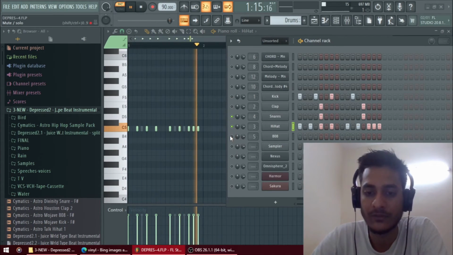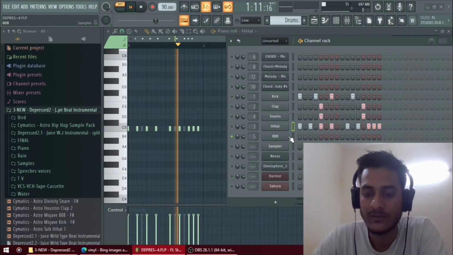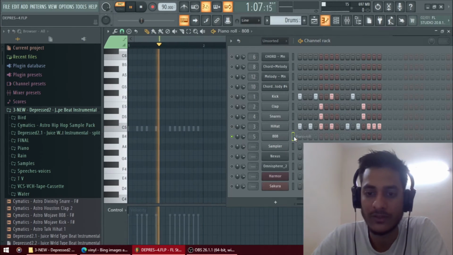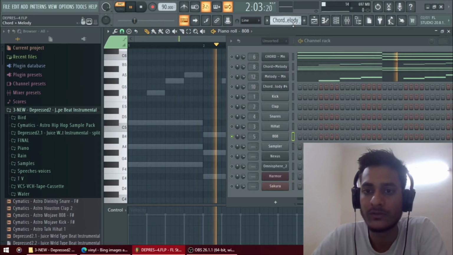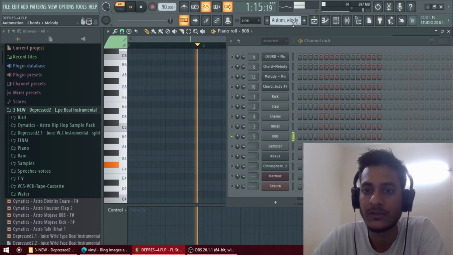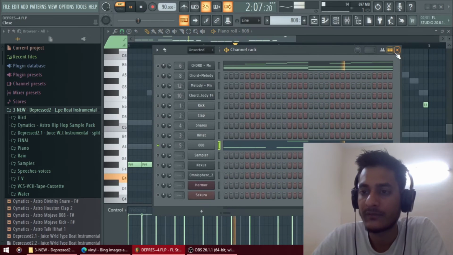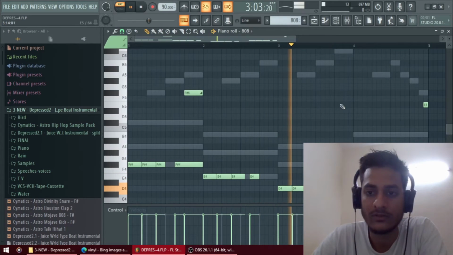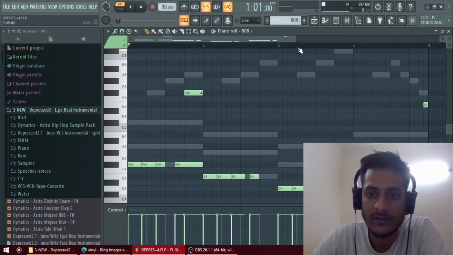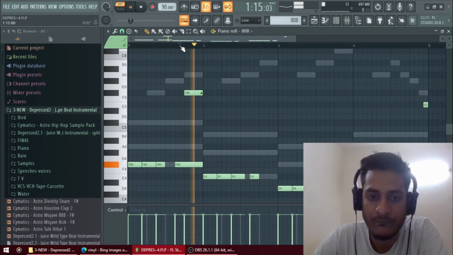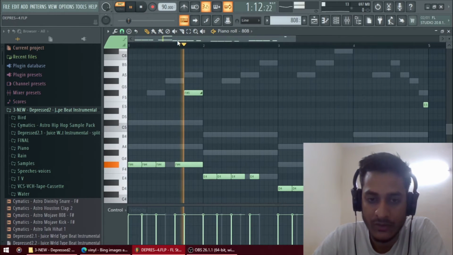And for the 808, I forgot. For the 808s, let me display the 808 pattern. Yeah, that's how the 808 pattern looks. There's a slight difference in this 808, just focus here.